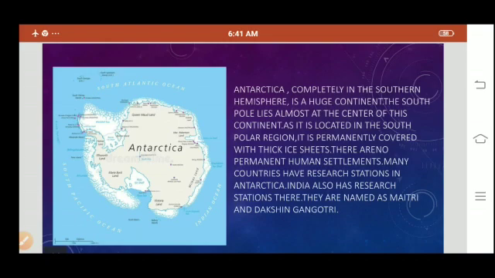It is called the island continent, and we studied that Antarctica is completely in the southern hemisphere, which is a huge continent, but the South Pole is almost at the center of this continent. It is permanently covered with ice and no human settlements are found in Antarctica.